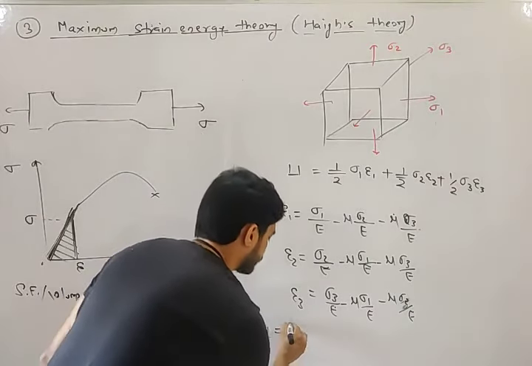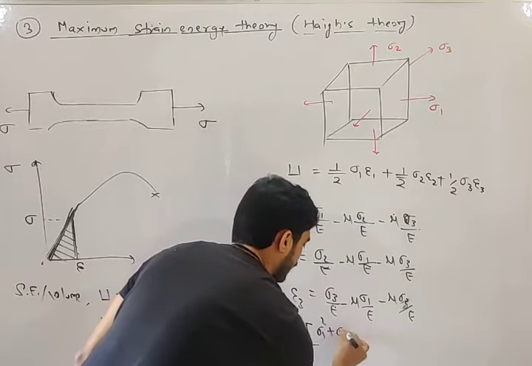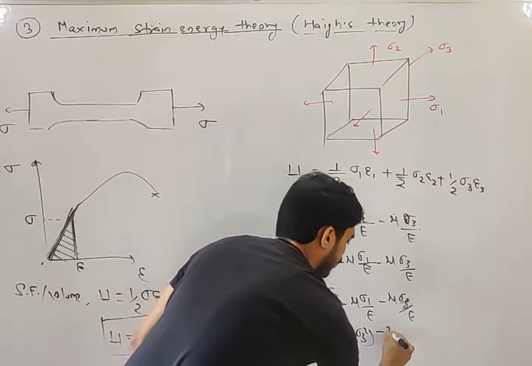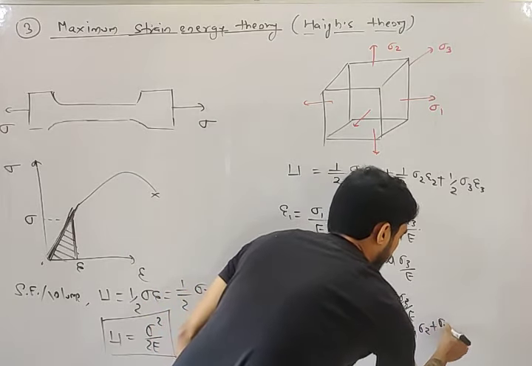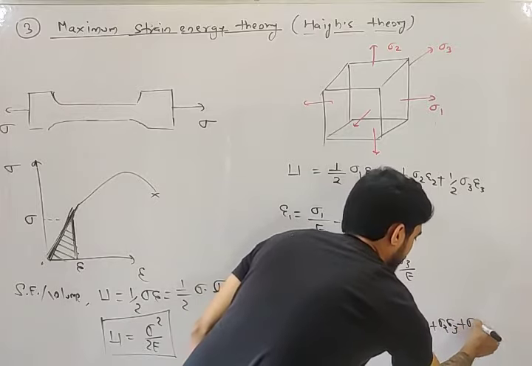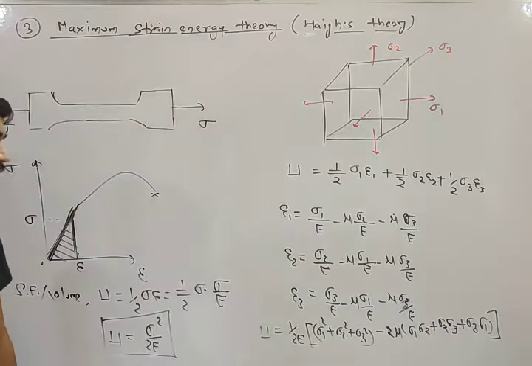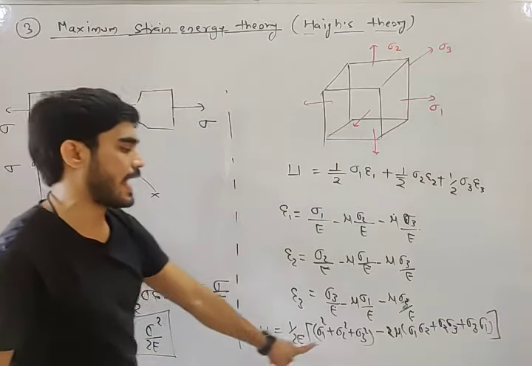U equal to 1 by 2E sigma 1 square plus sigma 2 square plus sigma 3 square minus 2 mu sigma 1 2 plus 2 3 plus 3 1. This is the equation of strain energy per unit volume in case of triaxial loading.